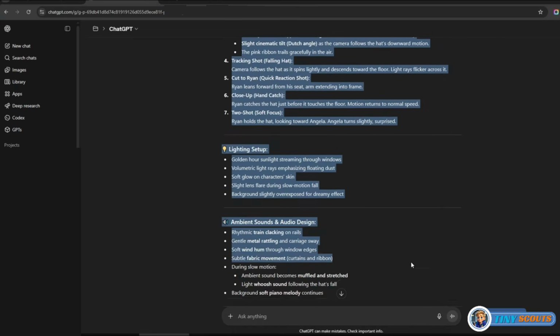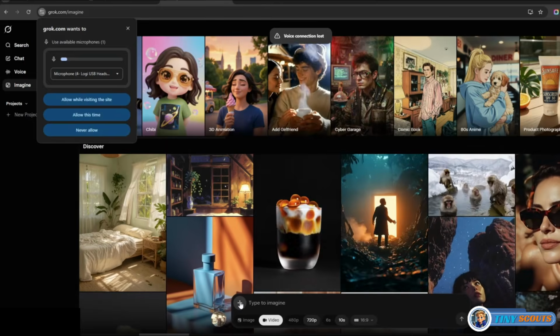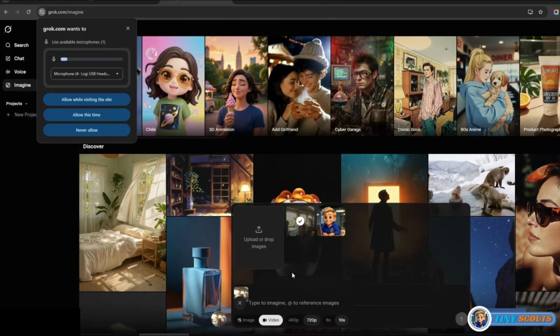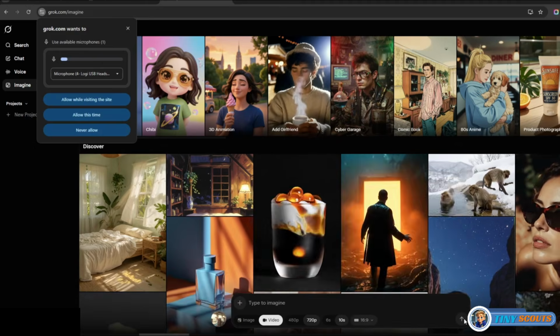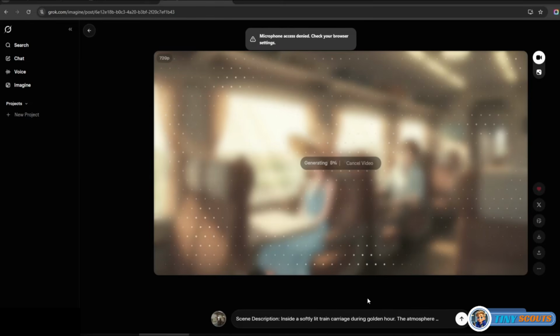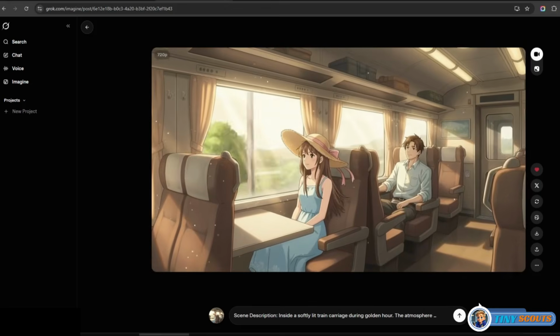After the video prompt is generated, copy it. Then go to Grok, upload your image, and paste the video prompt you created in ChatGPT. Finally, click Generate. Wait until your video is ready. Once it's finished, preview it to see how it looks.